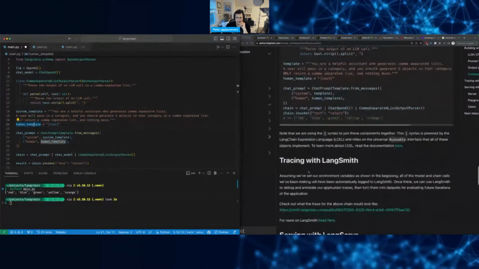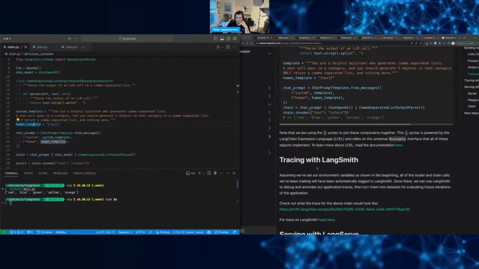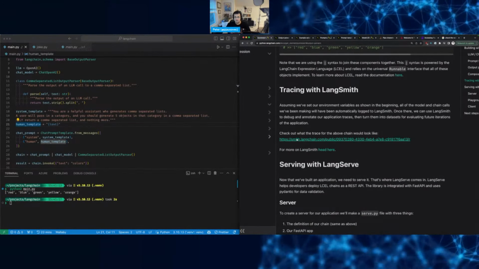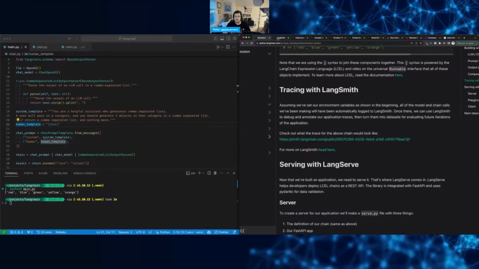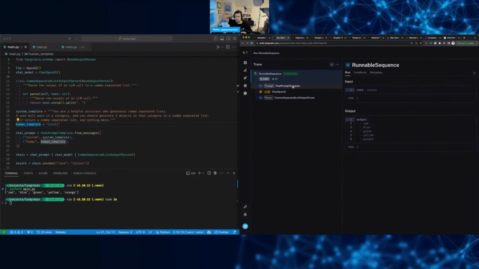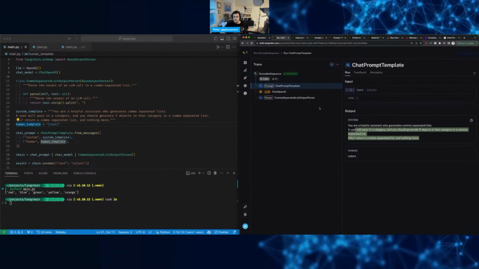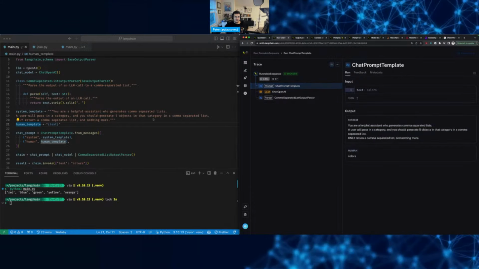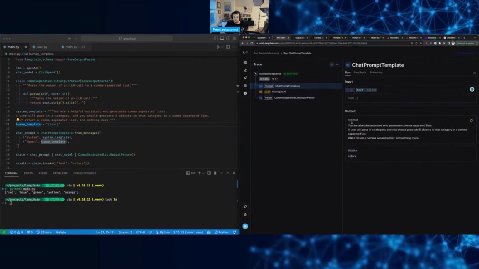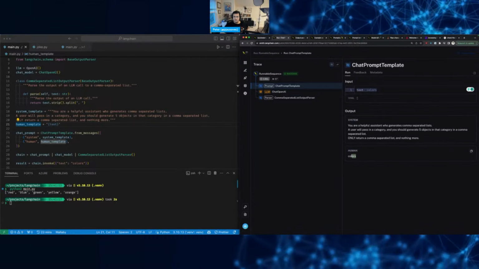Makes sense. All right, so let's look at tracing. So assuming we set the environment variables, we didn't because we don't have access to this, so I'll skip this one. Let's take a look at how the trace would look. Oh, nice. This is definitely useful for debugging, right? So it shows the prompt. What was the input? What was the system prompt? What was the human input?